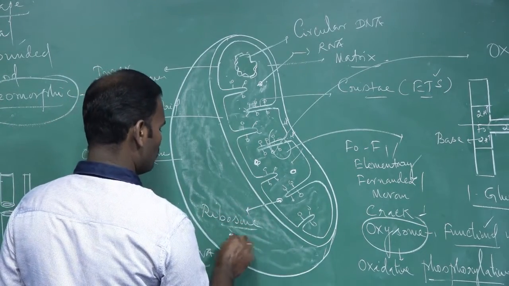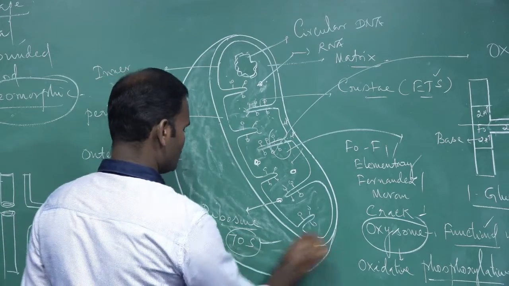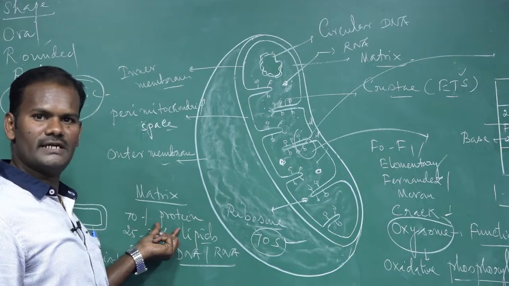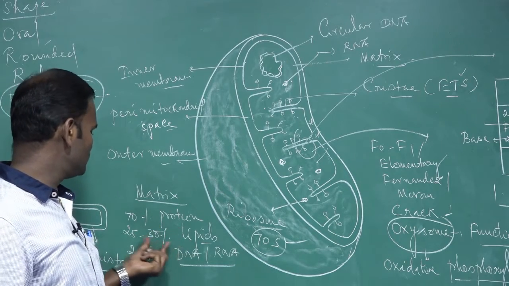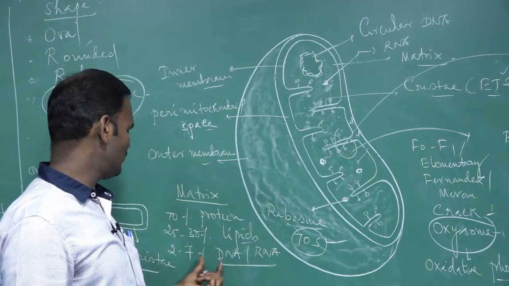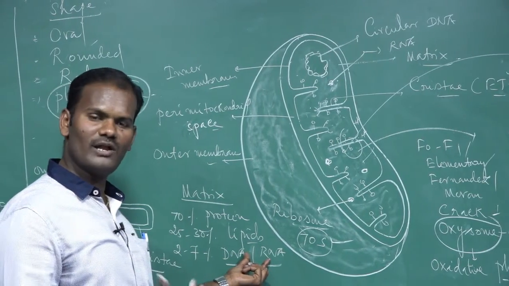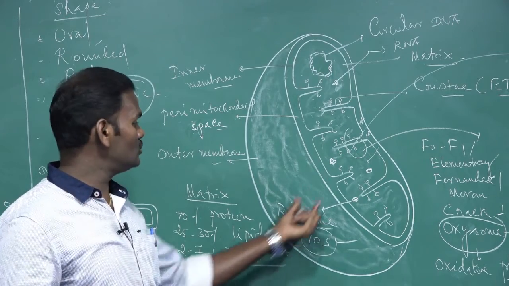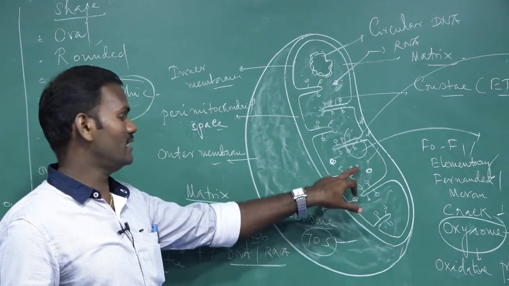What is the type of ribosome? 70S ribosomes are present. Remember, protein is present, and next lipids, 25 to 30% lipid is present, and 2 to 7% DNA and RNA trace molecules are also present. Also, the Krebs cycle takes place in the inner membrane and matrix.